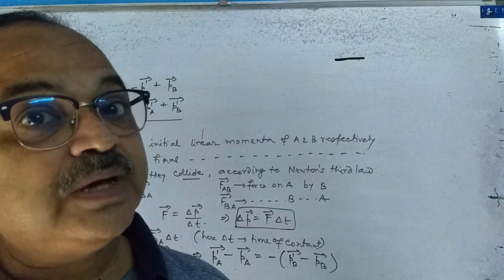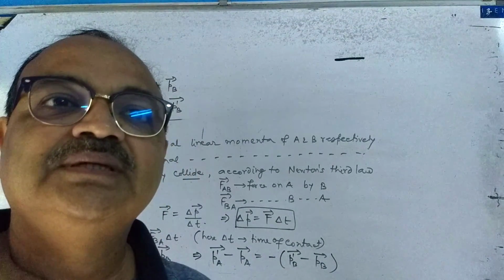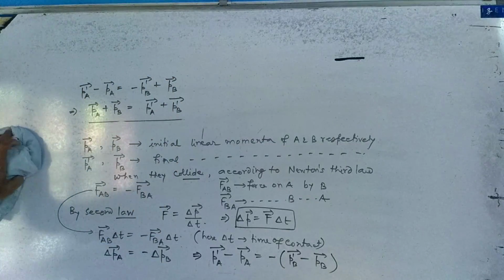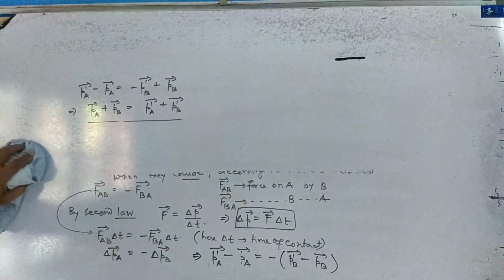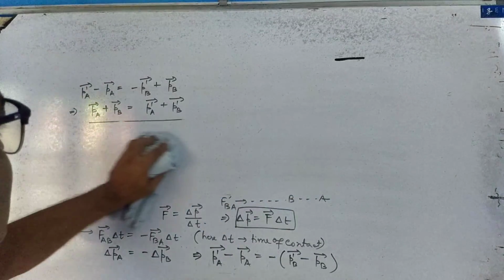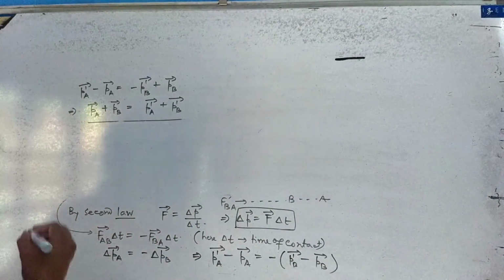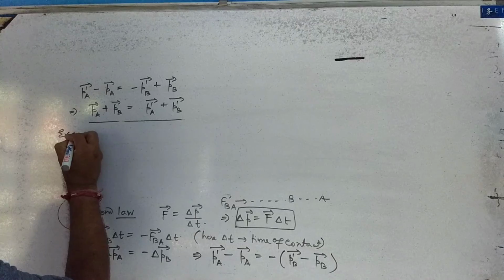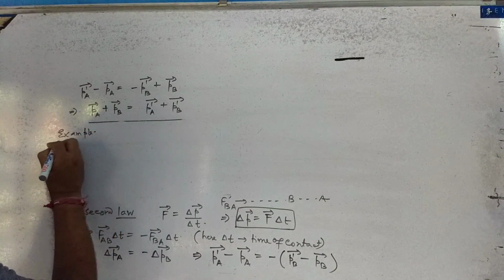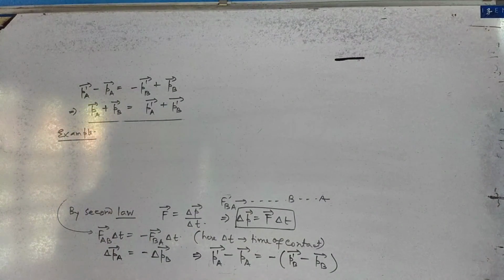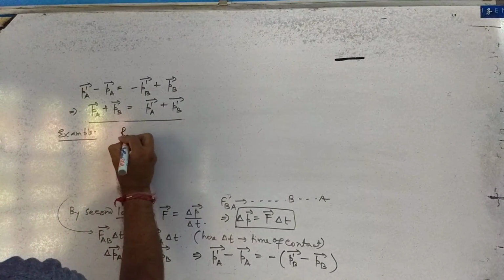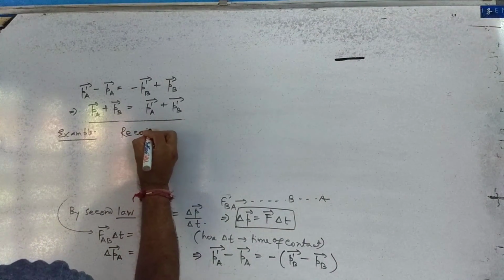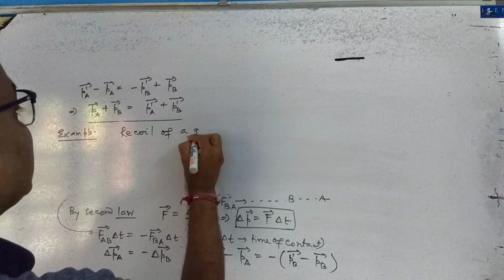Right? That means we have to consider the direction. That's very important. Like how we have to consider the direction, I am just explaining with an example. A very important example is the recoil of a gun.